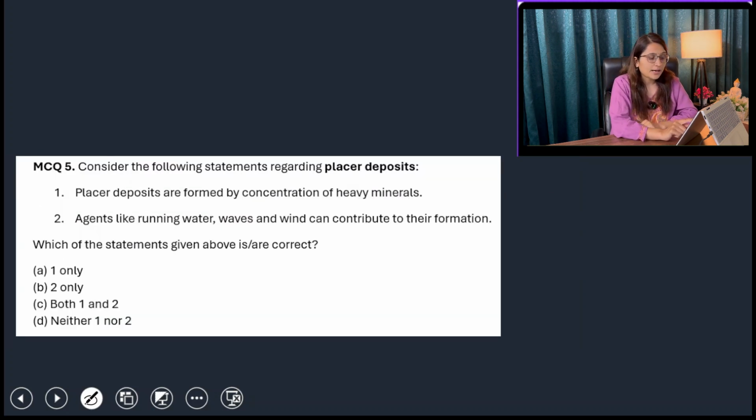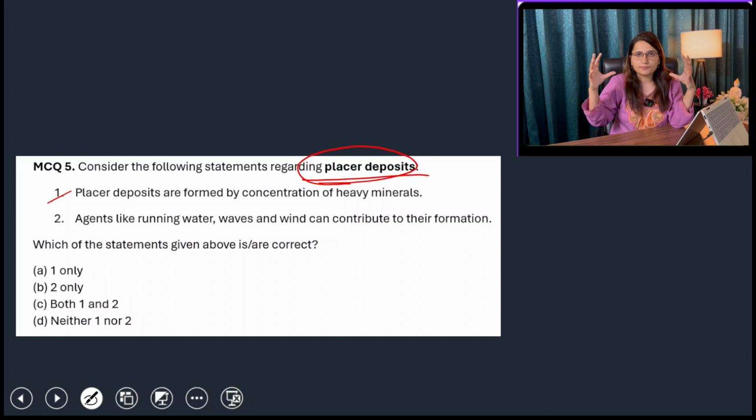Consider the following statements regarding placer deposits. So there were multiple evidences given by Alfred Wegener, like the jigsaw fit, where the South American and African continents fit with each other. Then they had placer deposits and glacial deposits, the presence of Mesosaurus fossils, and so on. So these were the evidences given by Wegener. So the question is about placer deposits.